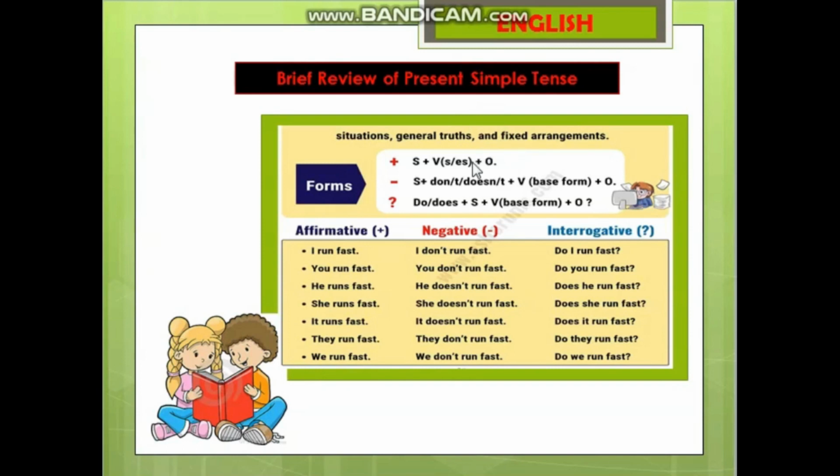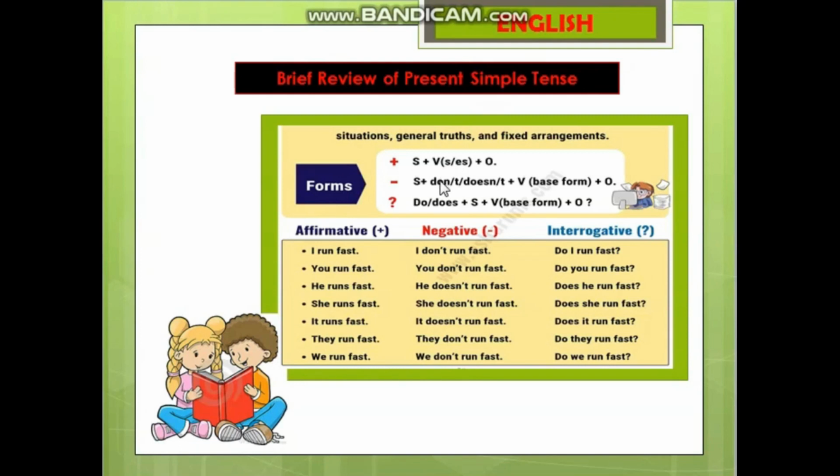What is the formula of present simple tense? Subject, the doer of an action, then verb. Here you can see I have written S/es. It means with the verb's first form, S or es is used for singular nouns and pronouns. But for plural nouns, we do not add S or es with the verb first form.